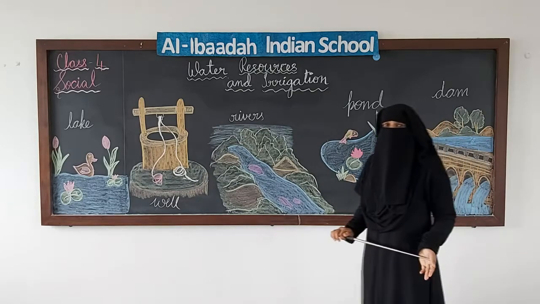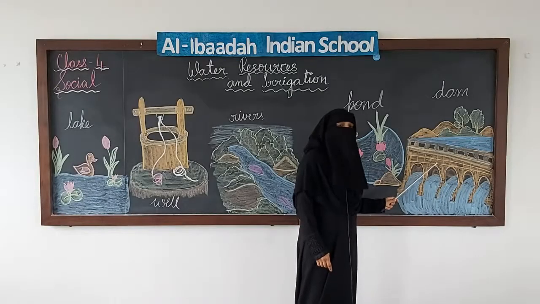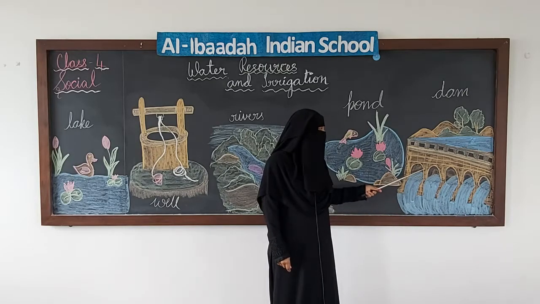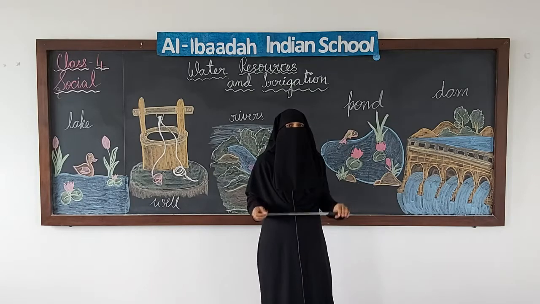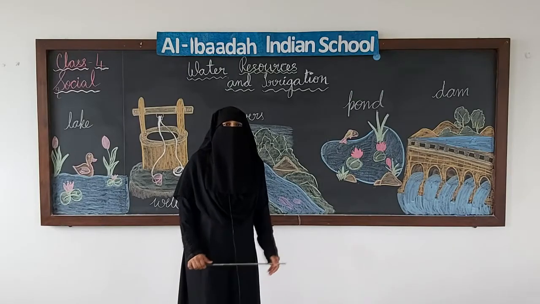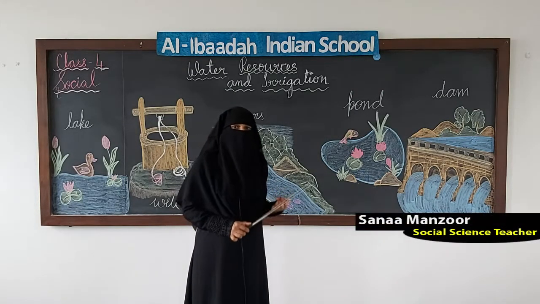Now why do we need water? We need water for irrigation. One more important point is, we have to build strong dams. Otherwise what will happen? If the dam is not strong, all the water might flood off and it can even drown a village or forest. So this session was about natural resources of soil, forest wealth and water resources.